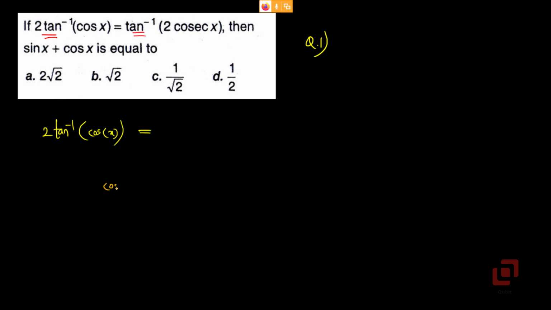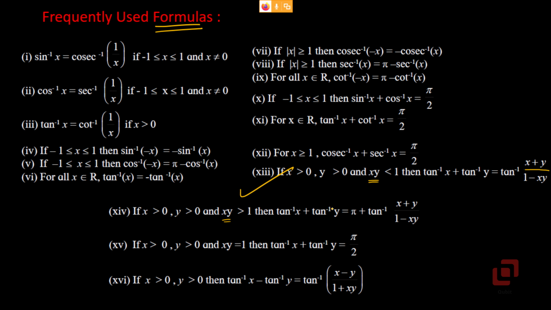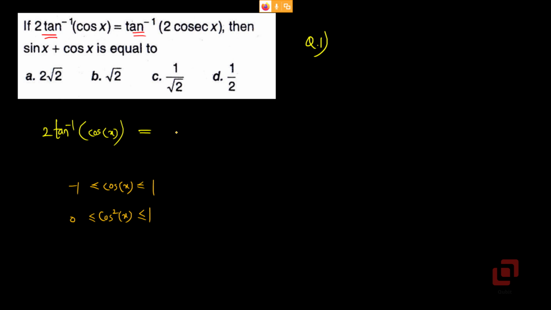We have cos x. Can cos x ever be greater than 1? No. So if we have two things, in this case the same, cos, can their product be greater than 1? Never. Okay, so the first formula and not the second one. So we will get tan inverse of 2 cos x upon 1 minus cos squared x. But this is equal to tan inverse of 2 cosec x that is given in the problem.